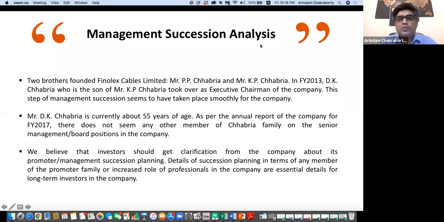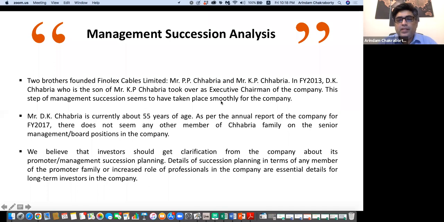But suppose something of similar nature happens to the topmost person, right? And if there is no succession planning per se, then what sort of situation may take place for that organization? So it's very important that when you are analyzing a company, you also need to understand what the succession planning of this company may be. That is something which one has to look into.